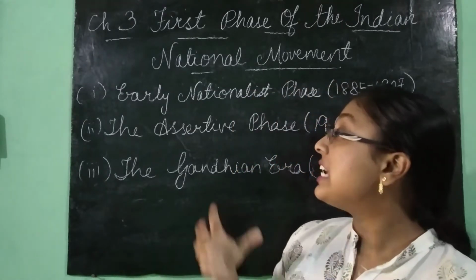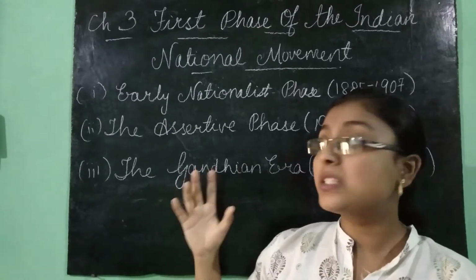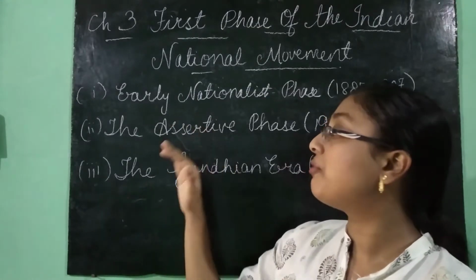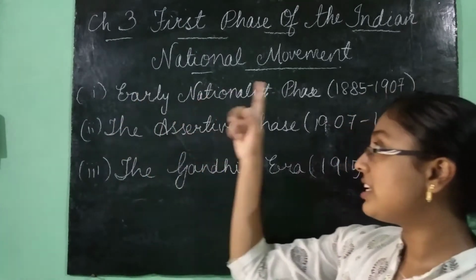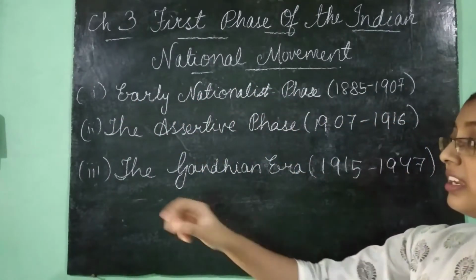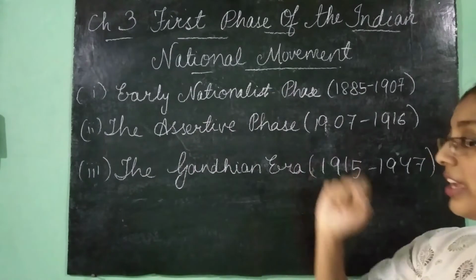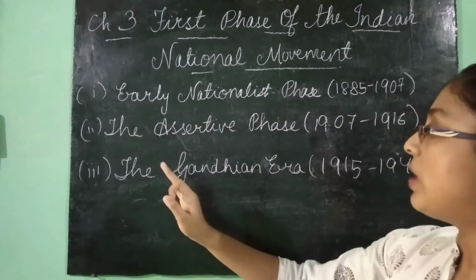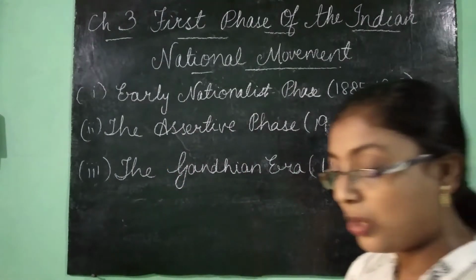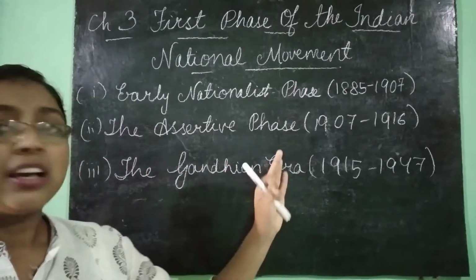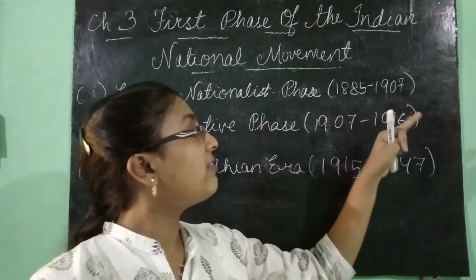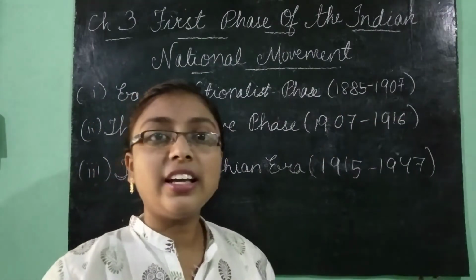Now this Indian national movement is broadly classified into 3 phases. First phase, the early nationalist phase. Second, the assertive nationalist phase. And the third one is the Gandhian era. Okay, the early nationalist phase was from 1885 to 1907.